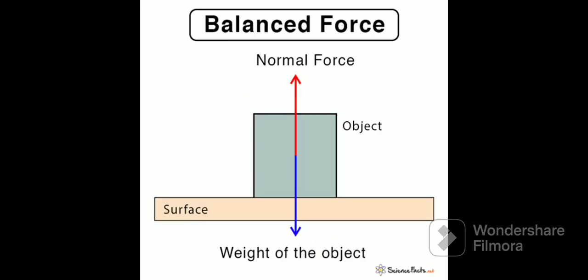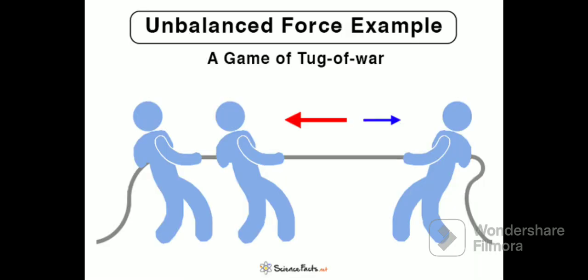Balanced force. When the forces acting on an object are balanced, it means that the net force on the object is zero. In other words, the forces are equal in magnitude and opposite in direction, cancelling each other out. This is called balanced force.